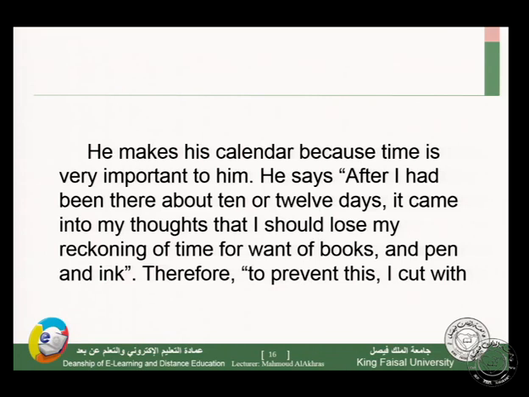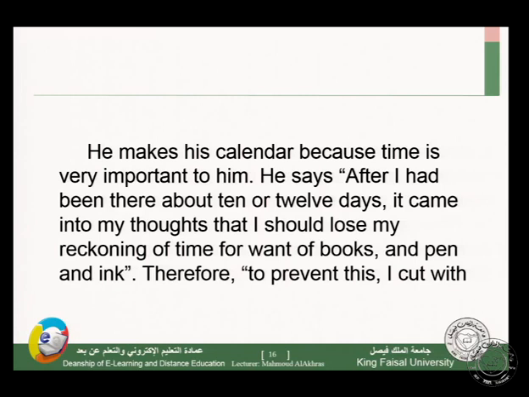He says, after I had been there about 10 or 12 days, it came into my thoughts that I should lose my reckoning of time for want of books. Since I don't have books, I can lose the sense of time.